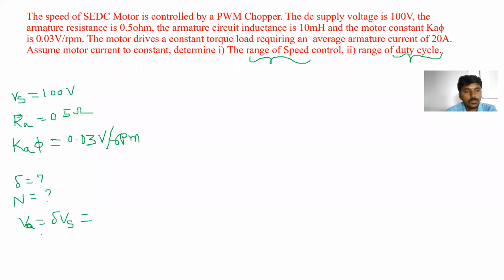Clear? Output voltage of chopper or armature terminal voltage. Va is equal to delta into Vs. That is equal to, we can write, Va is equal to EB plus Ia Ra. Is it right?